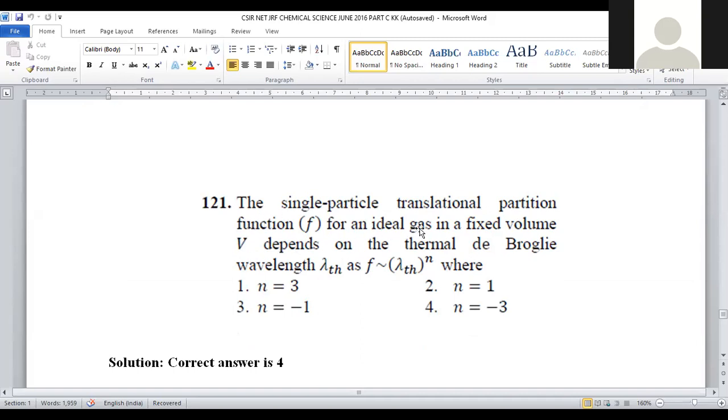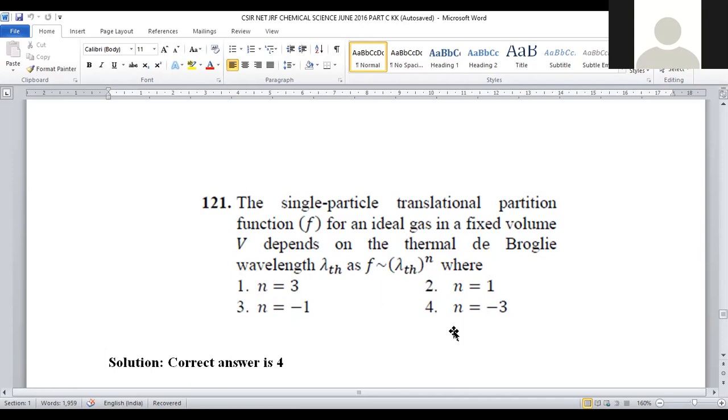Okay, here the single particle translational partition function is given, in a fixed volume, and the thermal de Broglie wavelength is provided as lambda. Then lambda to the power n is related with f, that is, the translational partition function.